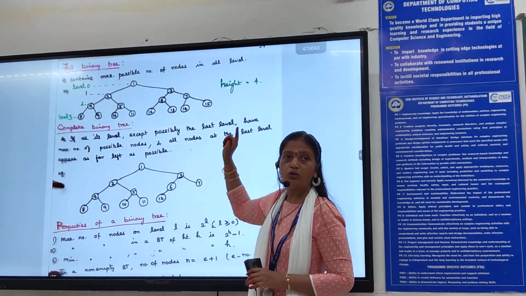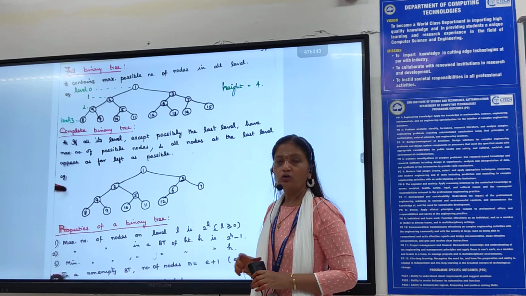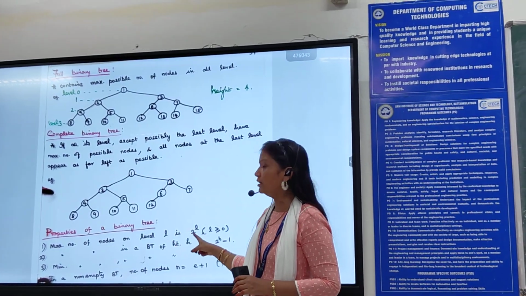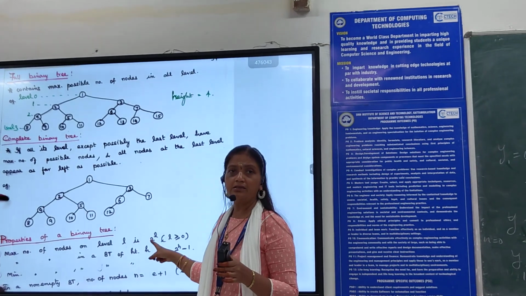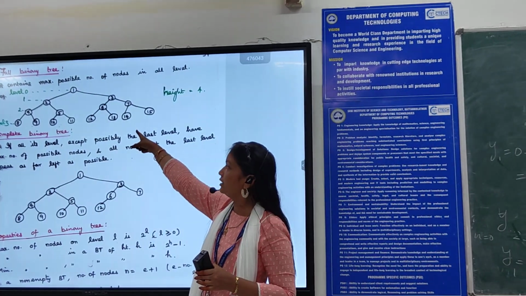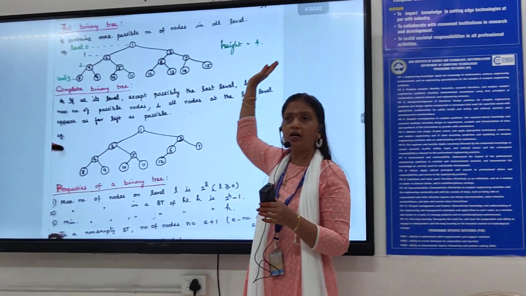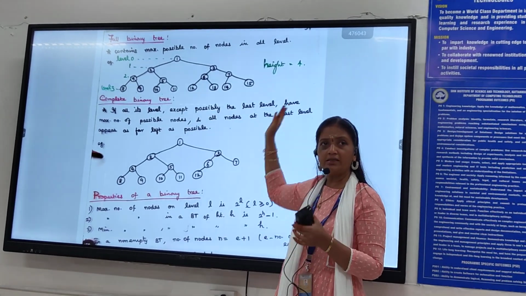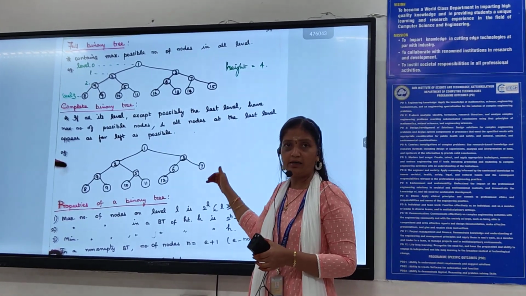So what is the maximum number of nodes in level 3? What is the formula for level 3? 2 to the power 3. The number of nodes for a binary tree is 2 power 3, that is 8. Now check the number of nodes in level 3. 8. So this is the full binary tree. I cannot have more than 8, and I cannot have less than 8 for a full binary tree. For a complete binary tree, I can have less than 8.